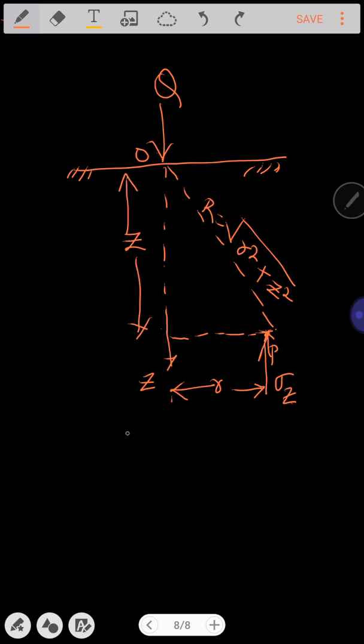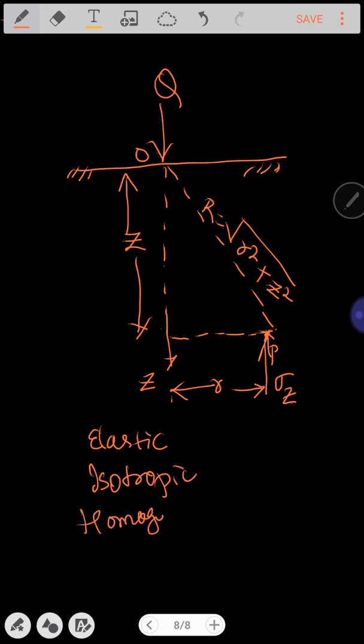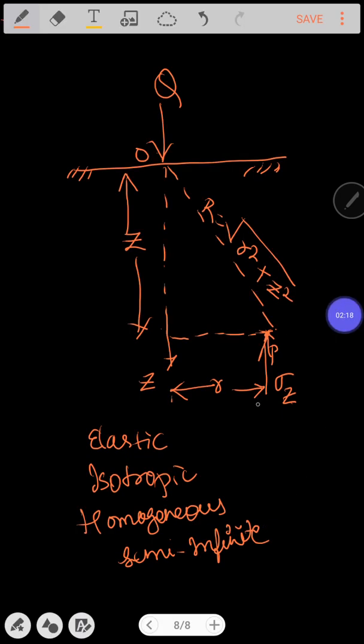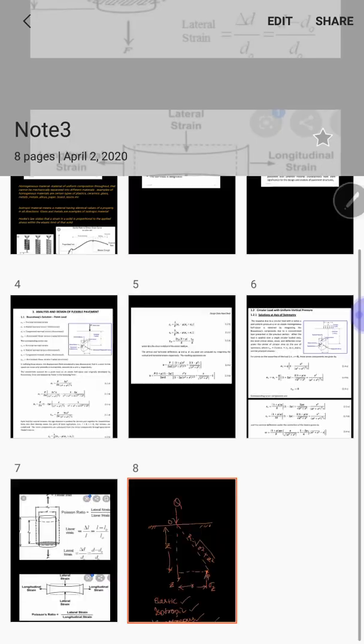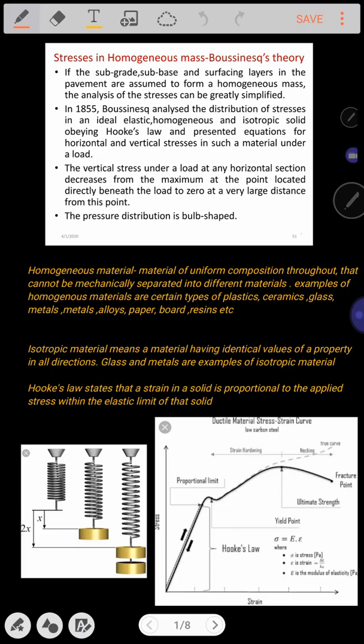The soil mass is elastic, isotropic, homogeneous, and semi-infinite. Very important. We are going to study about elasticity, isotropic, homogeneous and semi-infinite in the first slide.